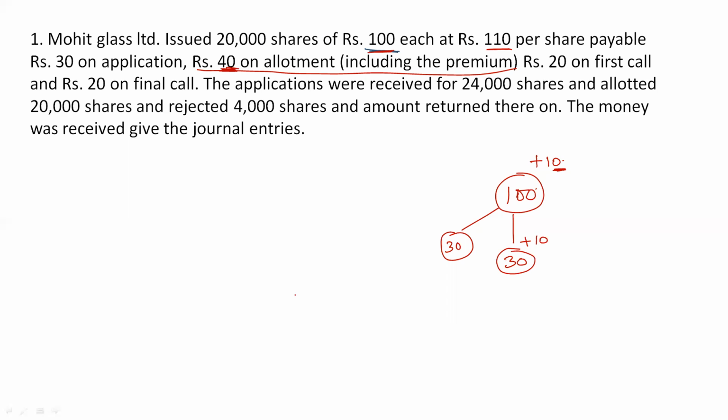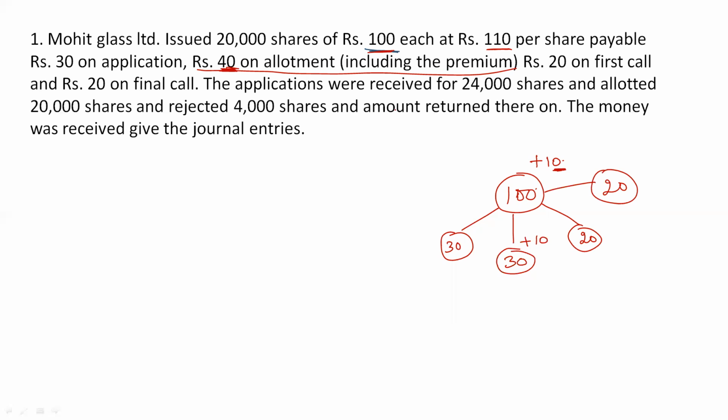You always need to write premium or discount separately. We will cover the issue at discount topic also very soon, but it's always better to write premium separately. There's a reason, and we'll understand this when we do further questions. Then rupees 20 on first call. The company receives 20 on first call and 20 on final call. This is how the company is receiving all 110 rupees.